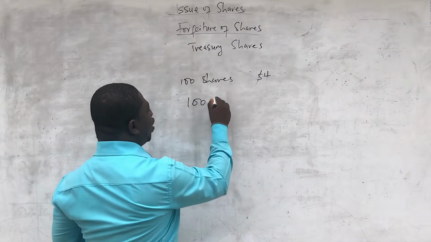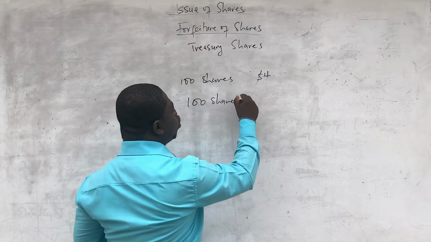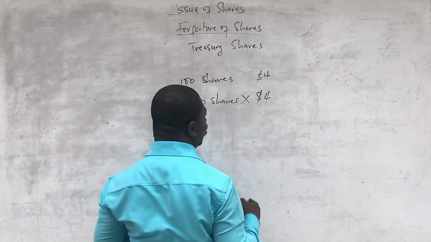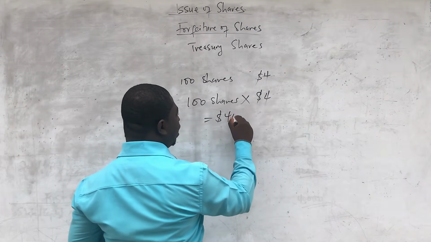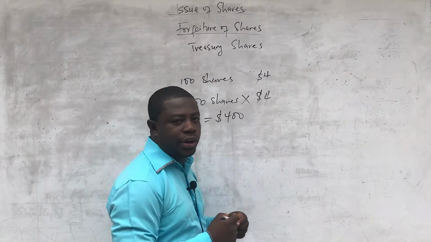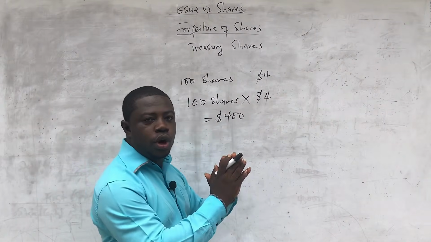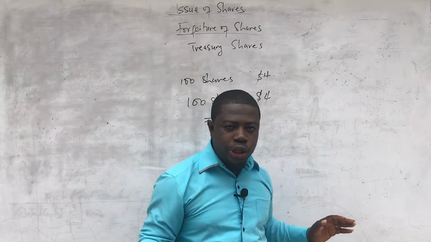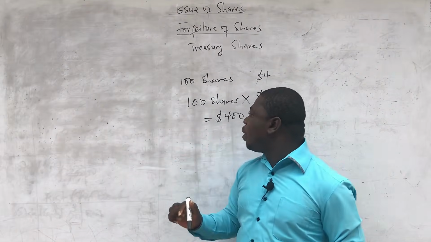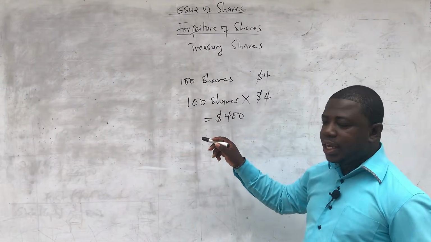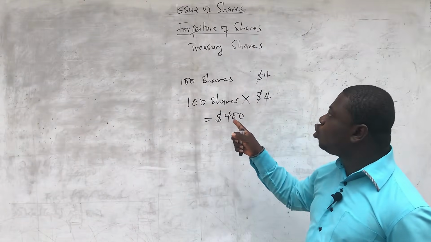And so when these shares are reissued, it's going to be 100 shares by $4, which is going to give us $400. And this $400 is what we are taking at a go. We are not going to break that down into installments. That is the meaning. Now, when these shares are taken, the double entry for the reissue of treasury shares,